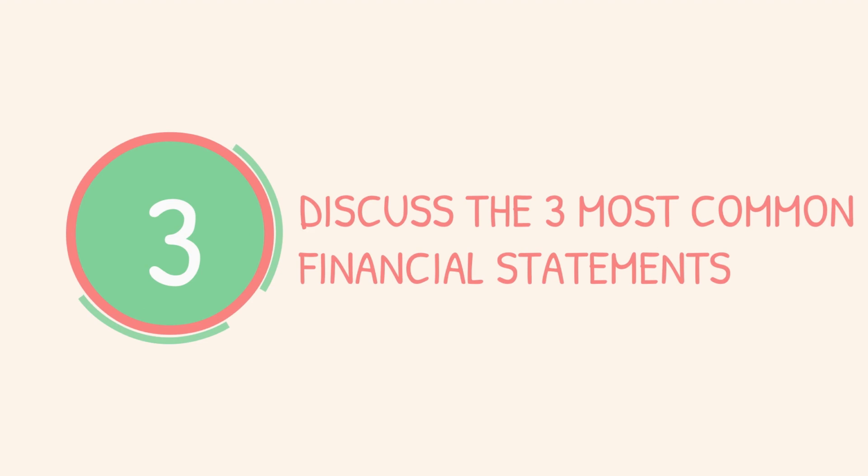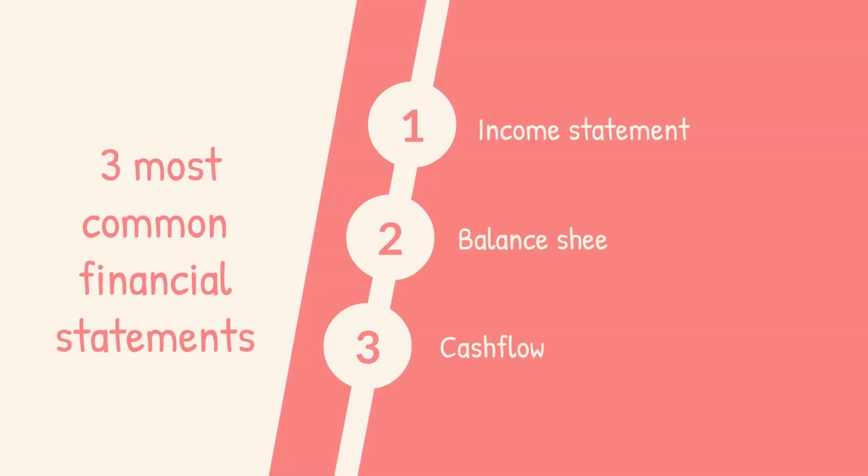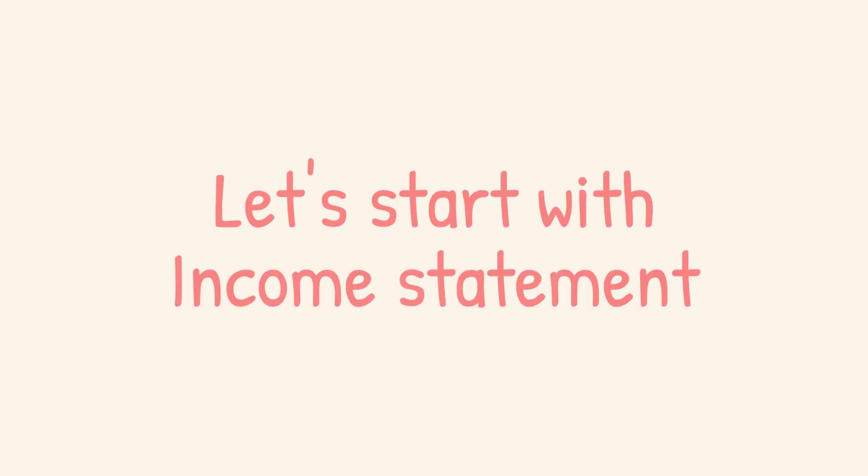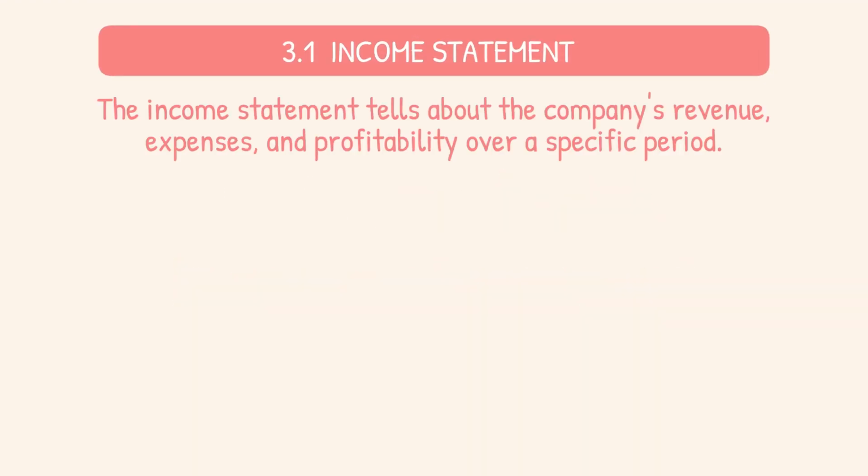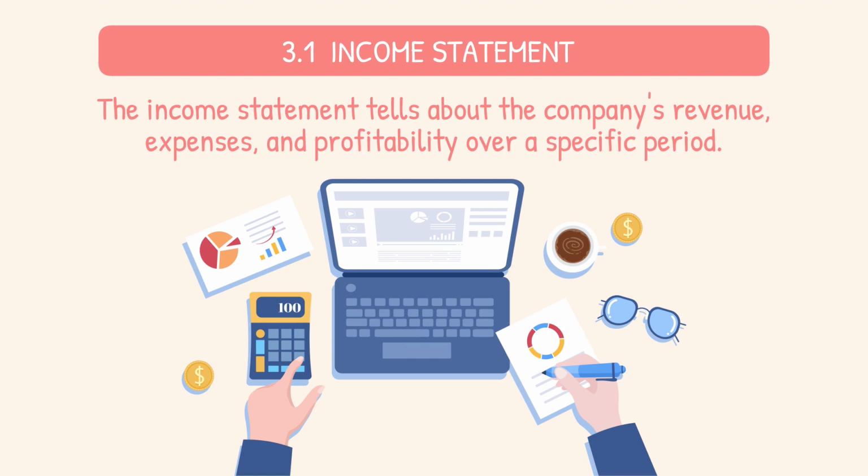Now, let's switch gears and talk about the three most common financial statements. The three most common financial statements are the income statement, balance sheet, and cash flow statement. First, let's start with the income statement. The income statement tells about the company's revenue, expenses, and profitability over a specific period. It is similar to your personal budget.